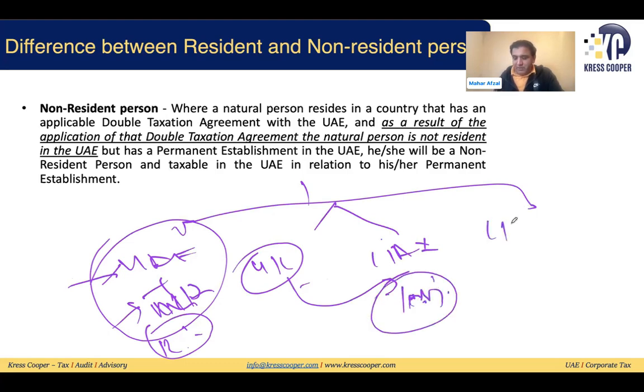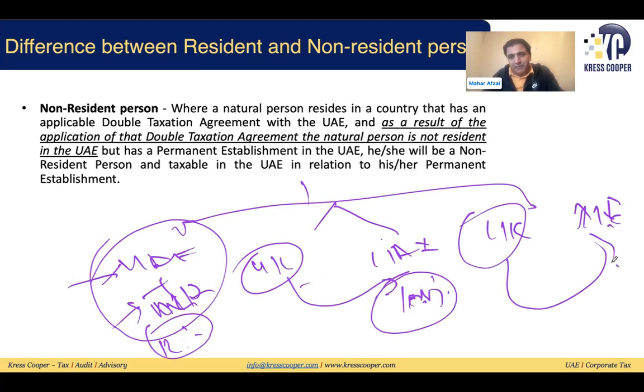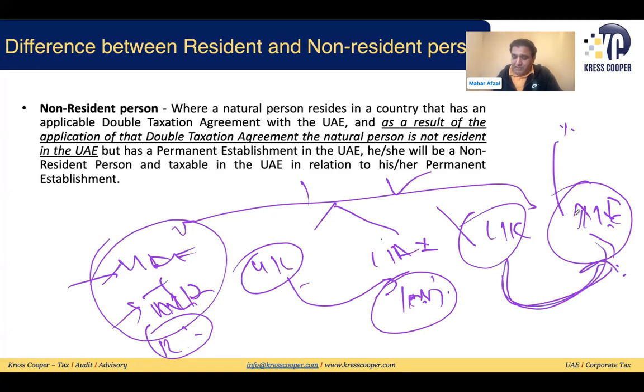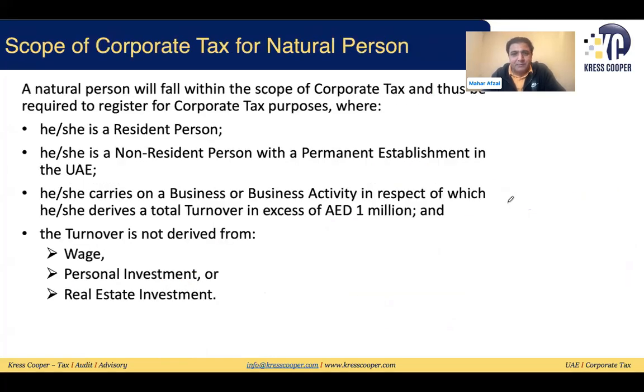The third scenario is living in the UK, conducting business in the UAE, and there is a double tax treaty between the two. Based upon the double tax treaty, A will become a resident person for the UK, and this person will become a non-resident taxable person for the UAE. It will be assumed to be a PE of a non-resident person in the UAE, and this person A will be liable to pay tax in the UAE on any income related to the PE of the non-resident person in the UAE. This is the most important thing for me that they have provided in the guide.